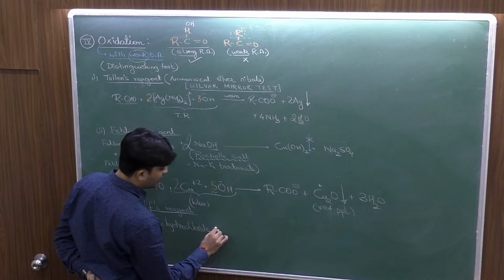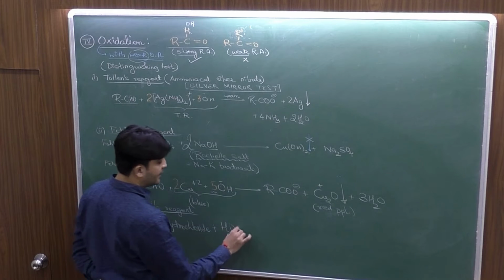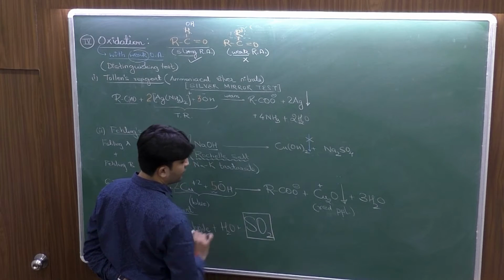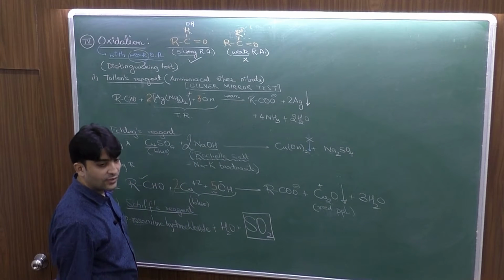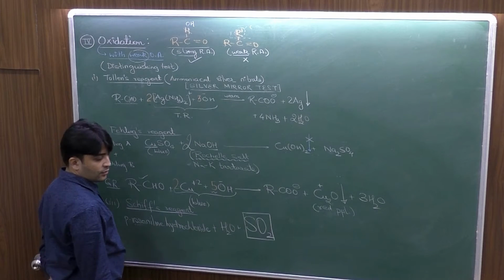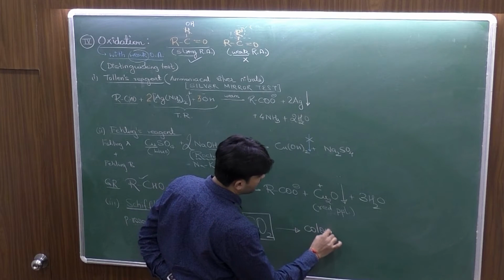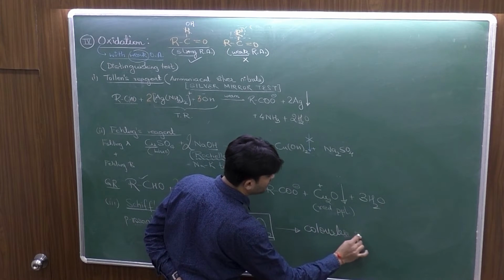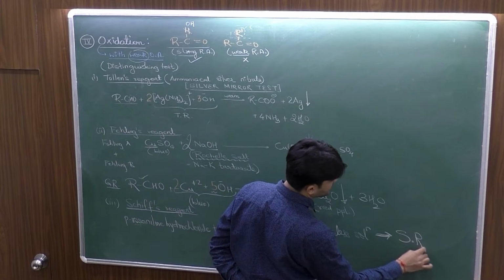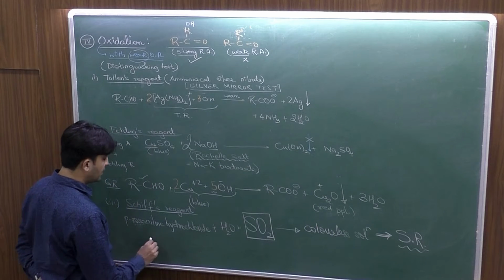This para-rosa-aniline hydrochloride is first dissolved in water, diluted, and then it is continuously passed with sulfur dioxide gas. Very important. Passed with sulfur dioxide gas until the pink color decolorizes. So this SO2 would be passed until the pink color decolorizes. So at the product side, I'll get a colorless solution. This colorless solution is nothing but Schiff's reagent. So Schiff's is colorless. And now the reaction.